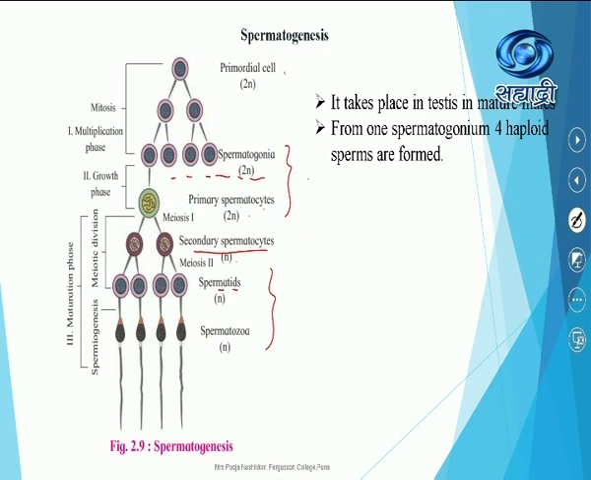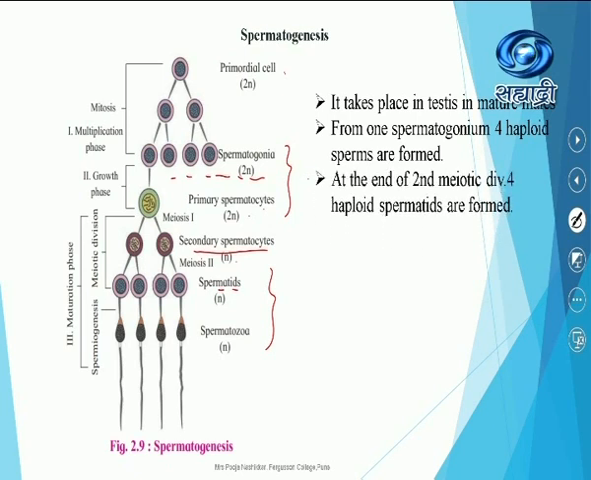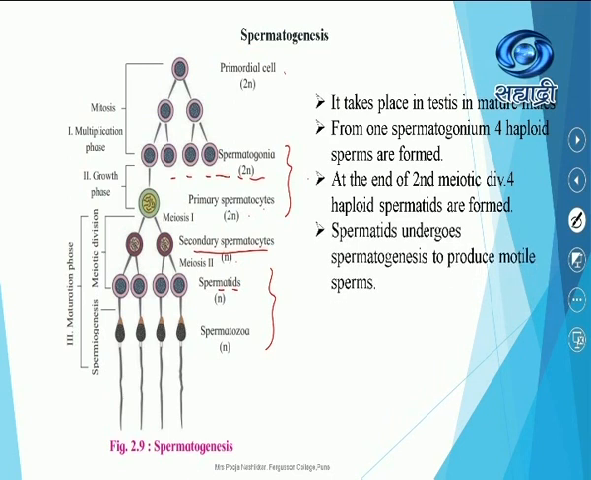Now, what is spermatogenesis? It takes place in the testes in mature males. From one spermatogonium, 4 haploid sperms are produced. Do you understand, student? A single spermatogonium, plural spermatogonia, gives rise to 4 haploid male gametes called sperms. At the end of the second meiotic division, when meiosis 2 is completed, 4 haploid spermatids are produced. These spermatids then undergo spermiogenesis to produce the sperms.